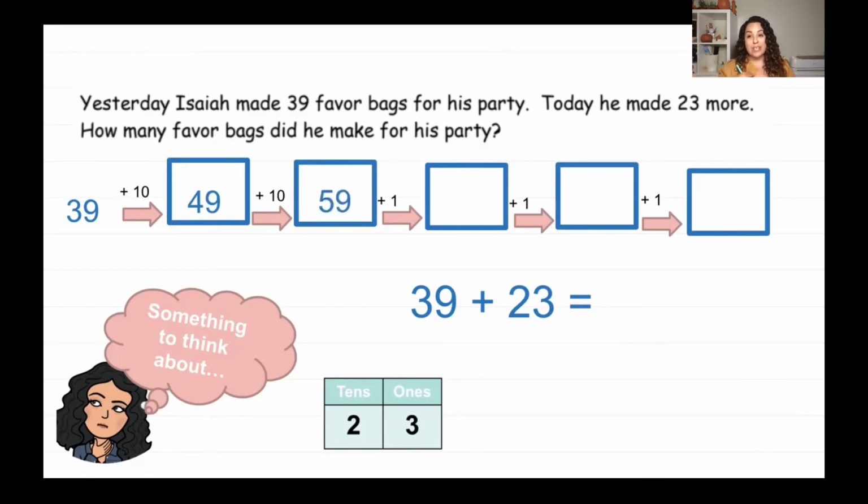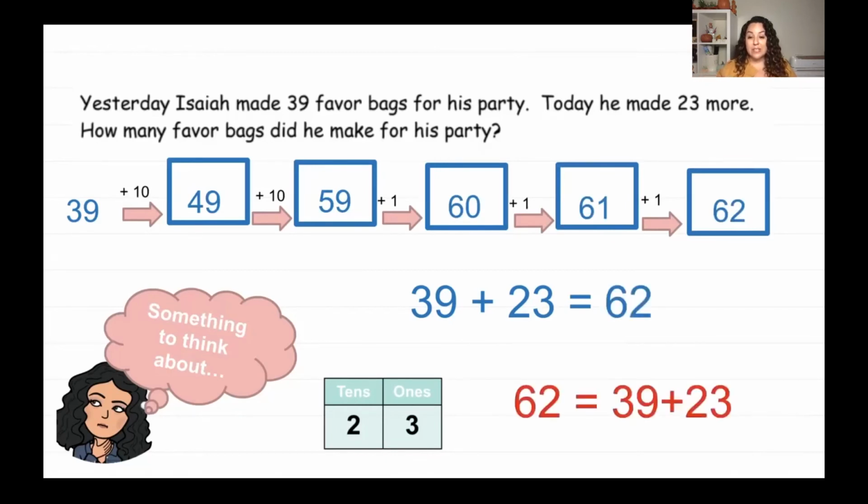Now I'm going to start counting by 1, so what comes after 59? Remember, you can use that hundreds chart if you have it. 59, 60, 61, 62. So 39 plus 23 equals 62. Or remember, I do have it where I can write it this way also. 62 is equal to 39 plus 23. I can write it either way.